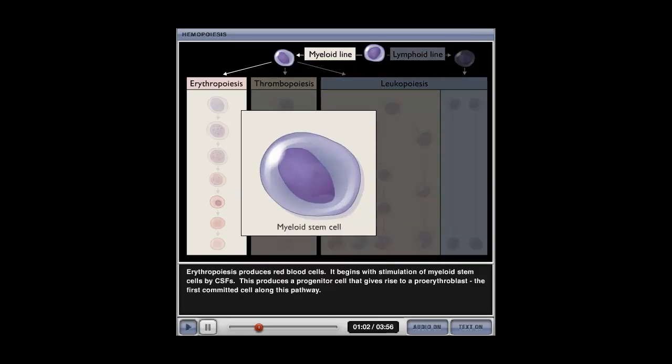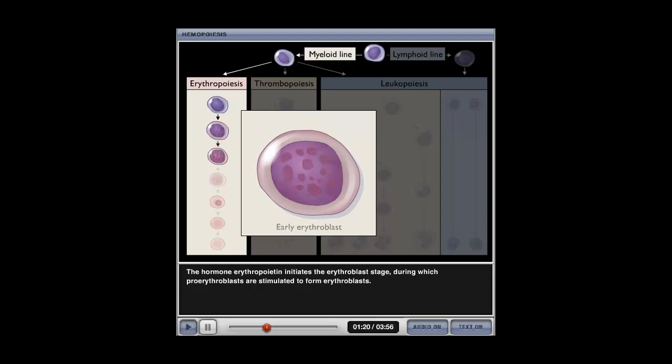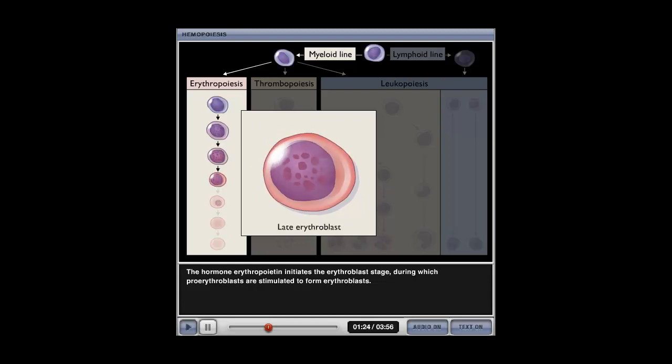Erythropoiesis produces red blood cells. It begins with stimulation of myeloid stem cells by CSFs. This produces a progenitor cell that gives rise to a proerythroblast, the first committed cell along this pathway. The hormone erythropoietin initiates the erythroblast stage, during which proerythroblasts are stimulated to form erythroblasts.